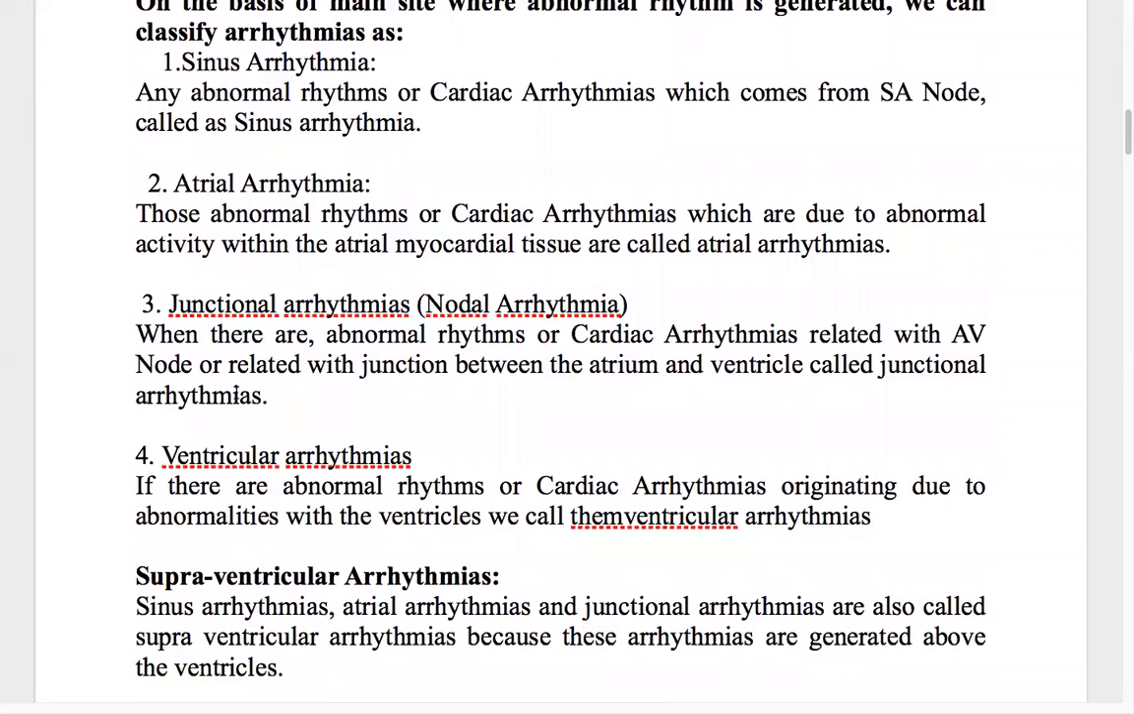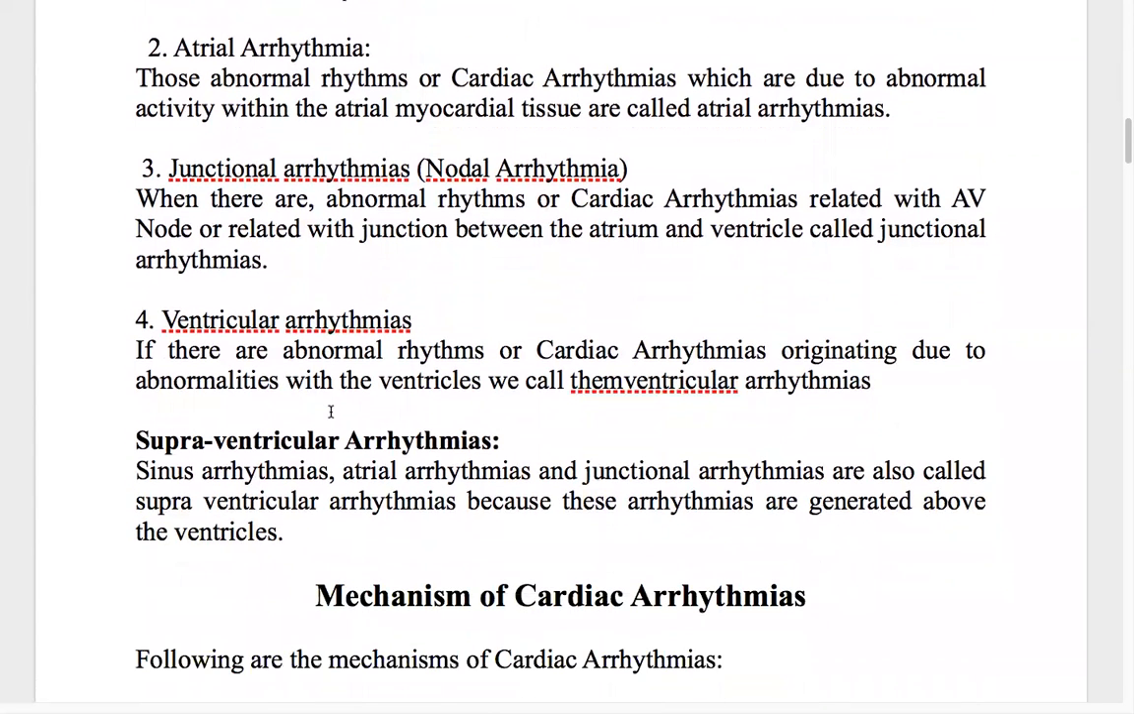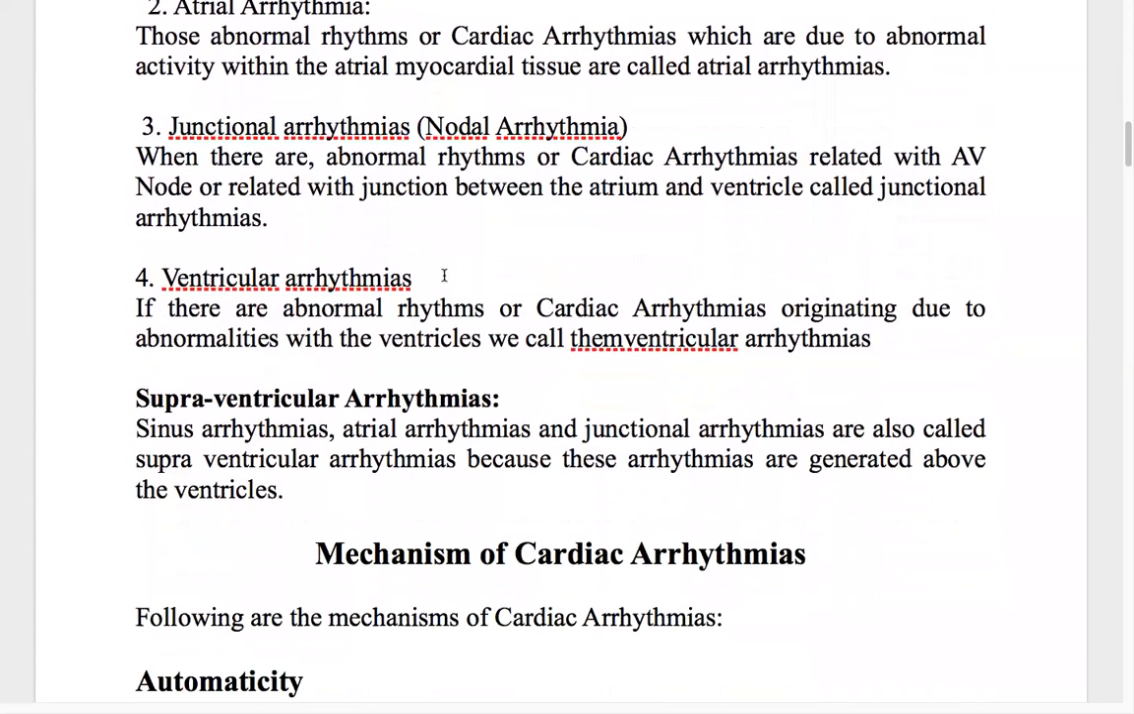The AV node is related to the junction between the atrium and the ventricle. The AV node is there only, near the junction, right? So arrhythmias at the atrial and ventricular junction are called junctional arrhythmias. And the next one is the ventricular arrhythmias.